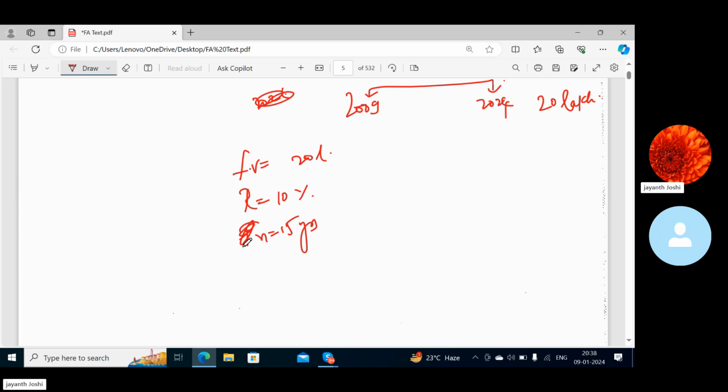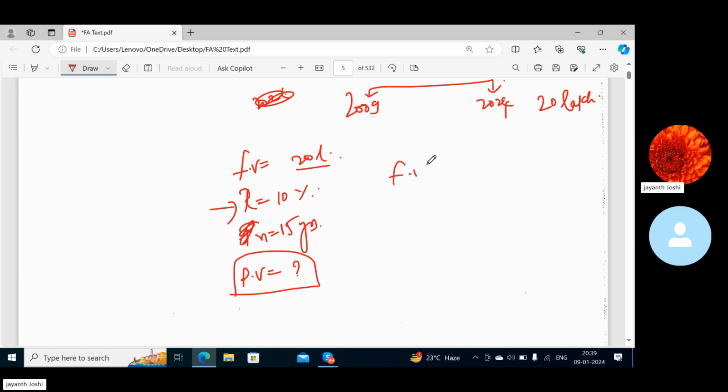What amount should your father deposit in an account which would give 10% every year for a span of 15 years, and that amount with this particular rate of return would become 20 lakhs after 15 years. That is my question. So am I asking you to find out the present value? Yes, sir. So how much should I invest today itself so that it becomes 20 lakhs after 15 years at the rate of 10%.